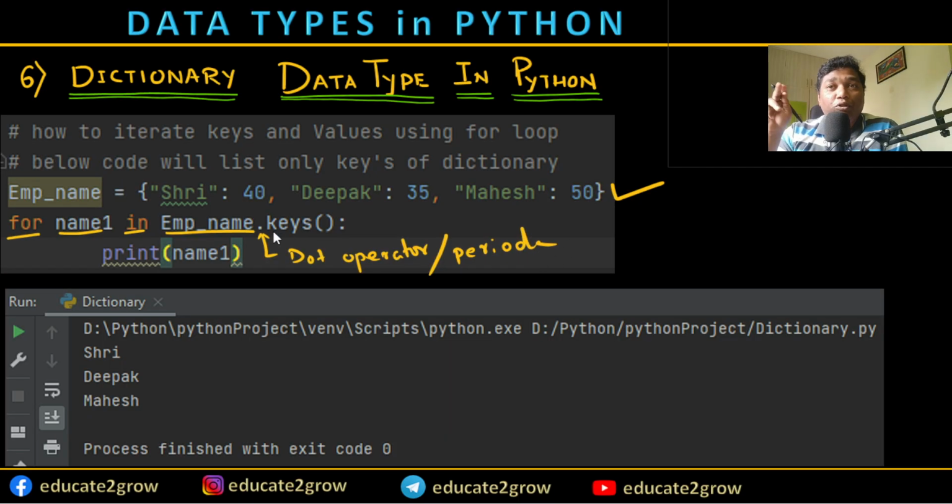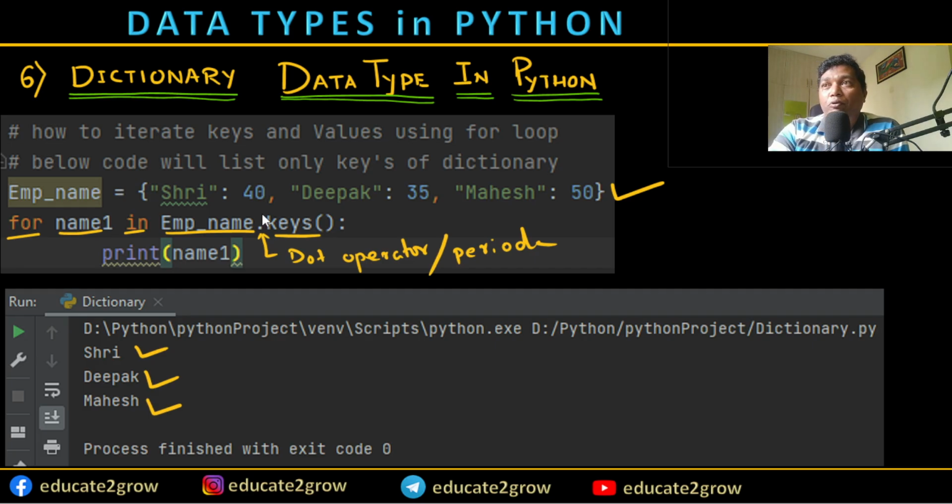Once you put a period, you get a drop-down menu from the programming window. Select keys, because we know what keys mean in the dictionary: the main targeting point to get the values. So if I put keys, it will definitely give a result with only the keys.